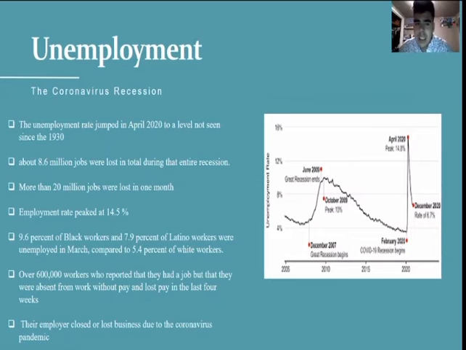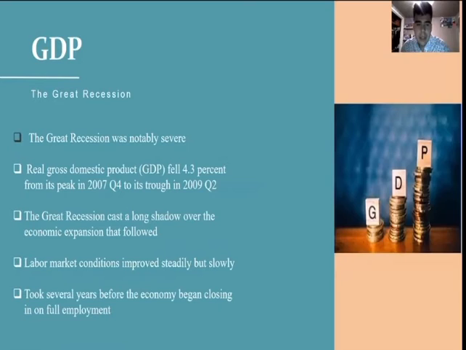Looking at the statistics by race, about 10% of Black workers and 8% of Latino workers were affected by unemployment, compared to 5.5% of white workers. Many of these workers reported having a job but were without pay, as their employer had no business because of the COVID-19 pandemic.